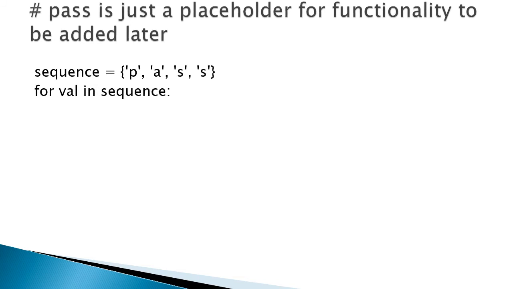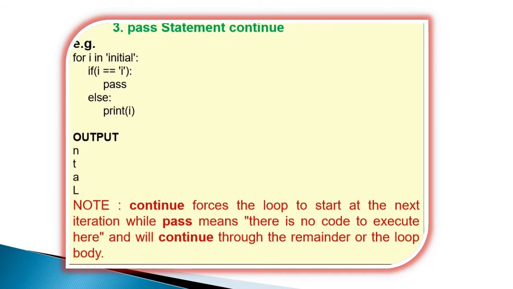See another example. Here is a dictionary, a set variable sequence. It holds the values and assigns them one by one to the variable. There is nothing in the body, but it will work. It will not show any error. Also, the output will be blank. It does not print anything.